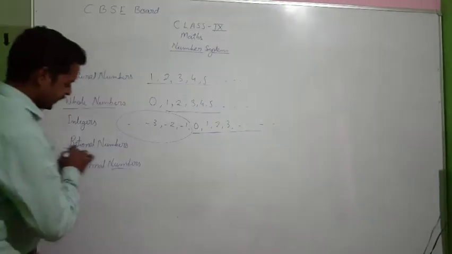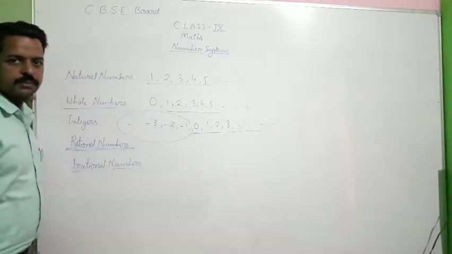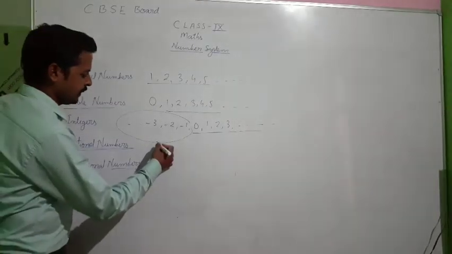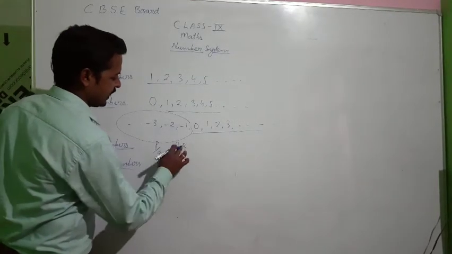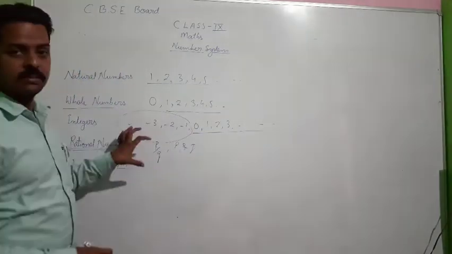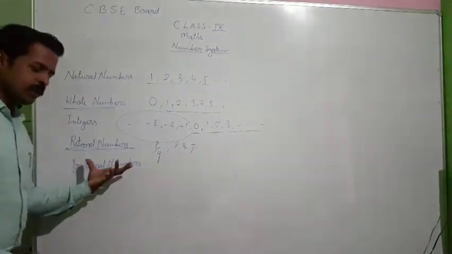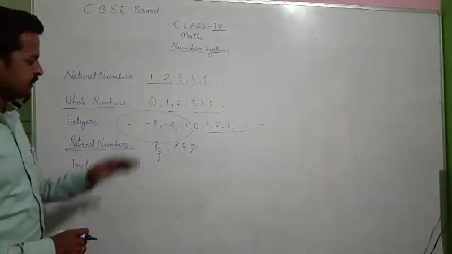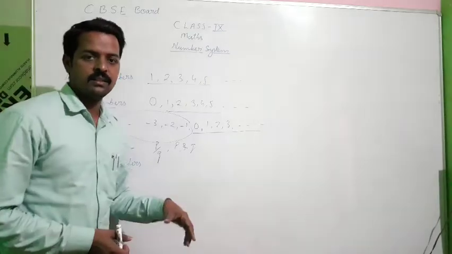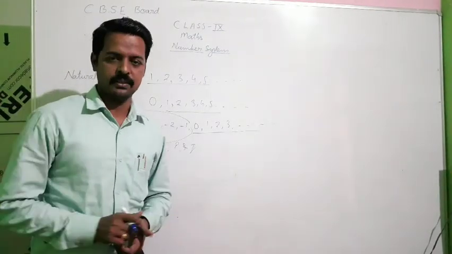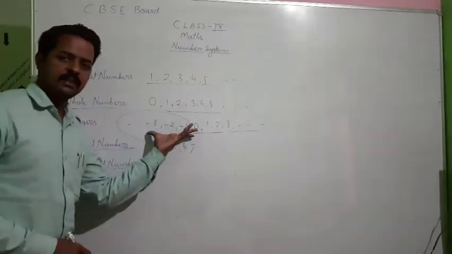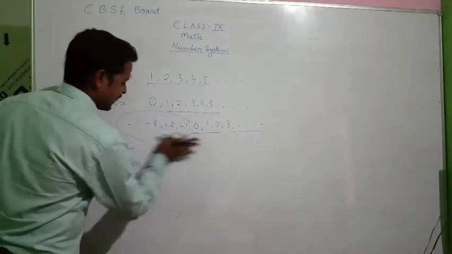Now we have studied rational numbers last year, in class 8. Numbers of the form p by q, where p and q are integers and q is not equal to 0. We'll see more about rational numbers this year also. In short, I can say for the time being, rational numbers are numbers which are integers and numbers which we can represent with decimal expansion. जिन numbers को हम लोग decimal में expansion दिखा सकते हैं और जितने भी integers हैं सब के सब rational number में आएंगे. तो rational numbers होता क्या है?